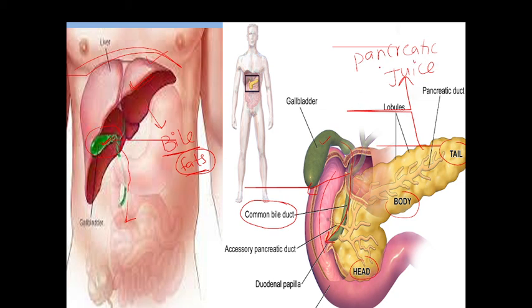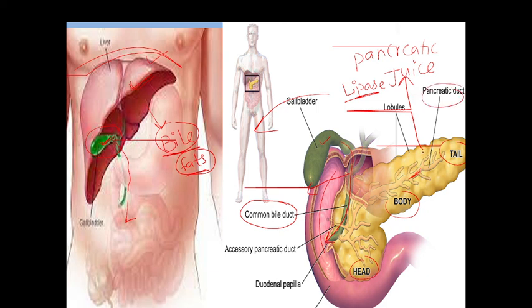And pancreatic juice contains all three principal enzymes: protease, which digests proteins, amylase, which digests carbohydrates, and it also contains lipase, which digests lipids. But lipase cannot act on the fat. It is first emulsified by the bile, then lipase acts on the fat and digests it into fatty acids and glycerol.